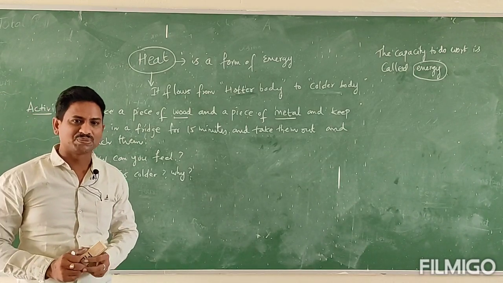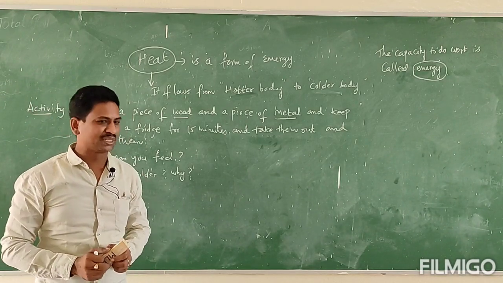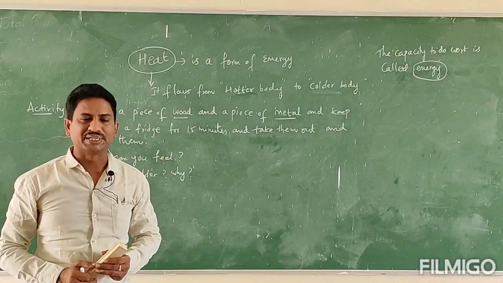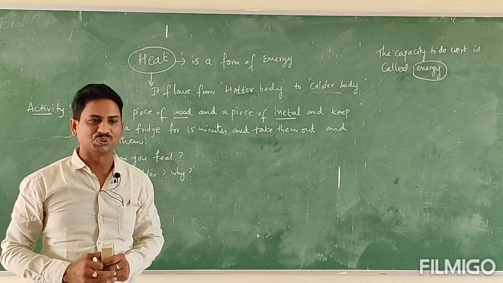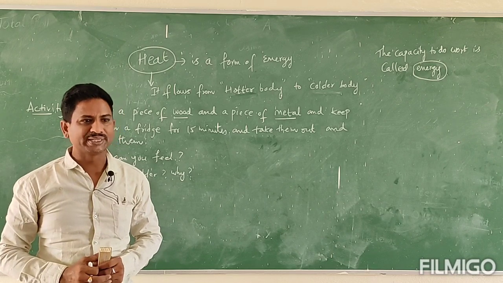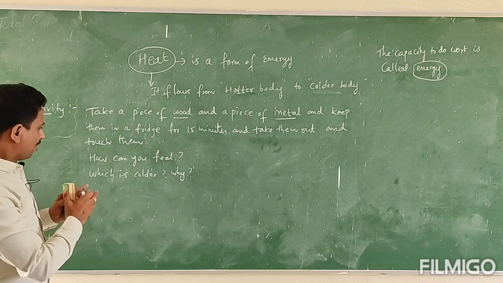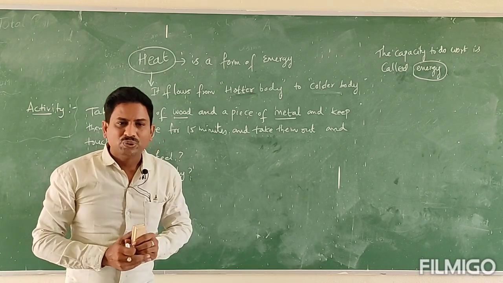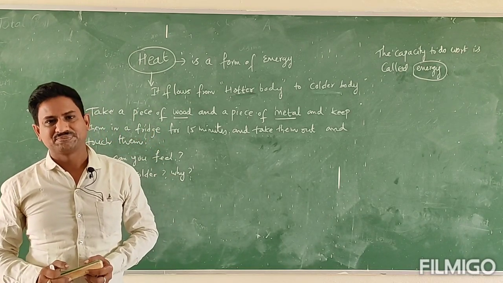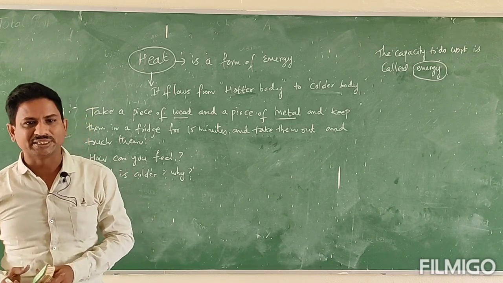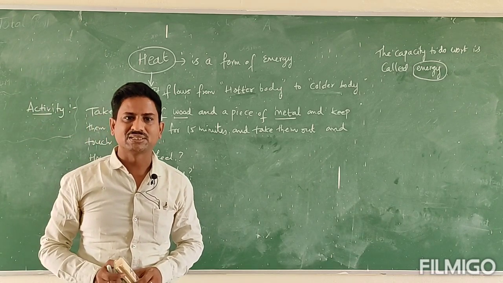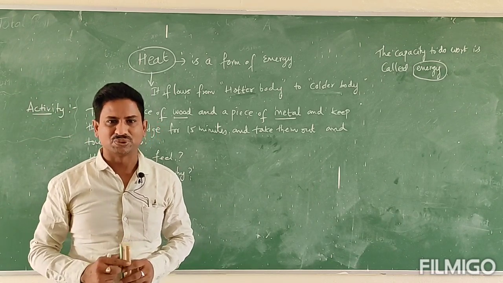So what can you observe? You observe that both the objects are cold. So why are they cold? The reason is they lose heat energy. They lose the heat energy to the surroundings, hence we can feel so cold.